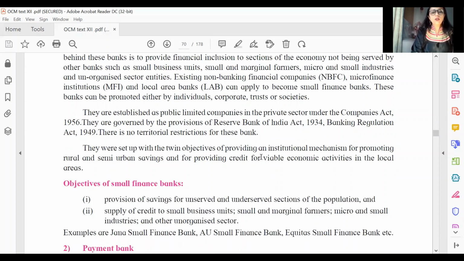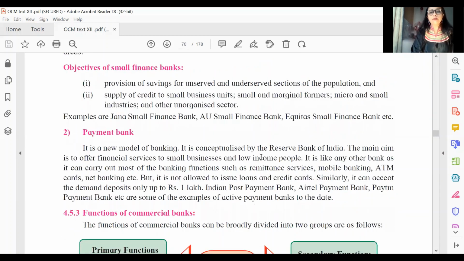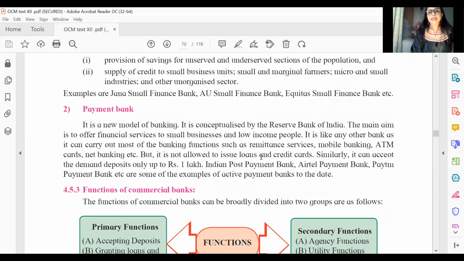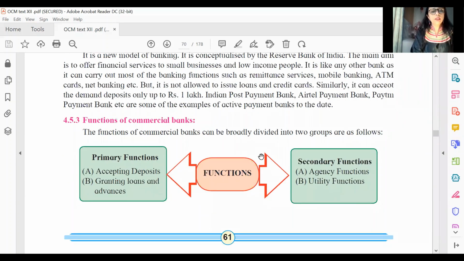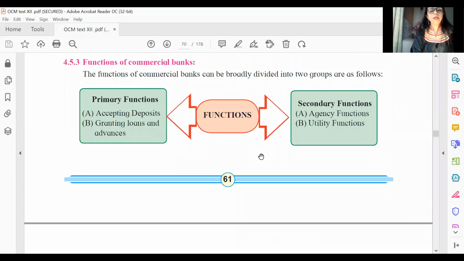So there is not really much you have to do with the objectives. Payment banks, like they've given examples of Airtel, Paytm, post payment banks, etc. Nothing much really for objectives from this. We now go to the next topic, and that is another long answer question. We expect that for 8 marks.